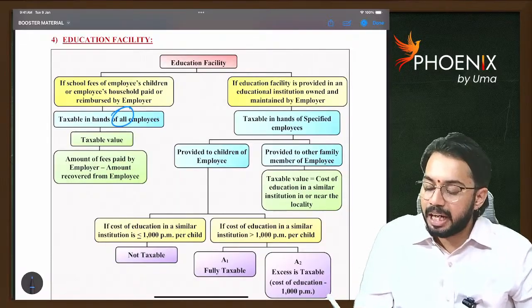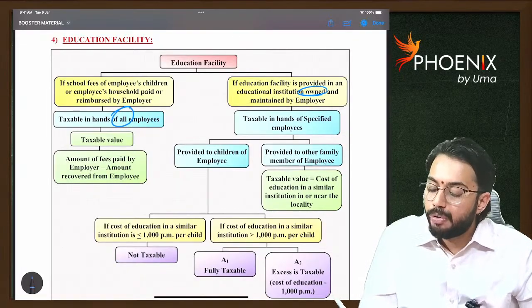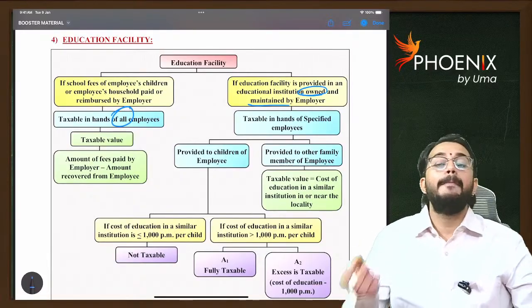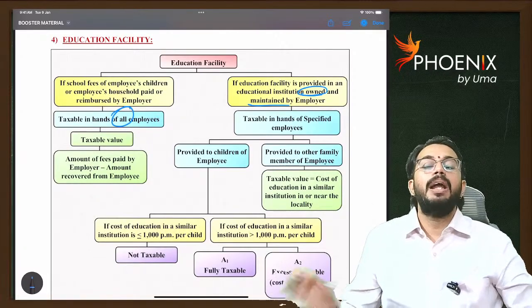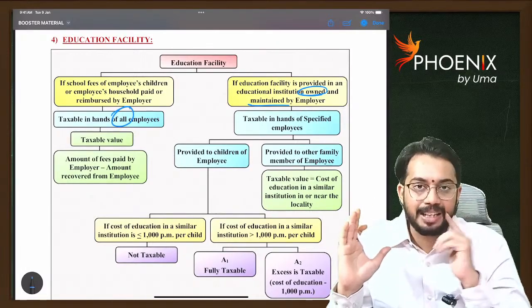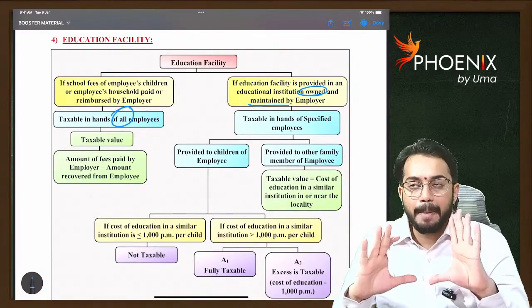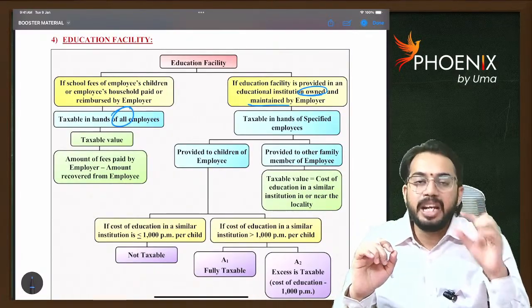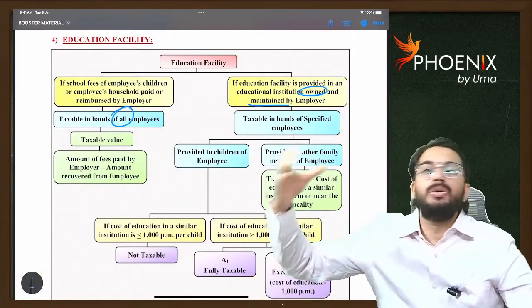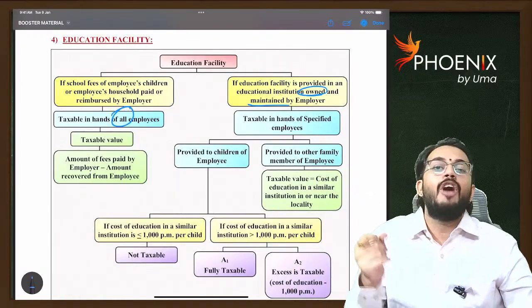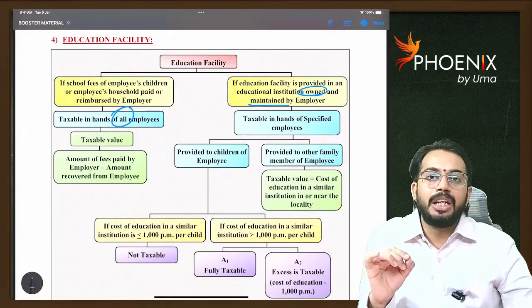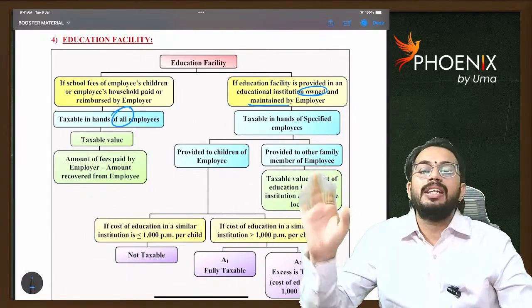If the education facility is provided in an educational institution owned or maintained by the employer, I already told you, the benefit is taxable only for specified employees. Sir, how much benefit is taxable? For example, education facility is provided by Indian Railways in a railway school to a railway employee. If there is any similar school, just like the railway school, in that locality, whatever fees are charged in the similar school should be taken. So taxable value is equal to fees charged by a similar school in the same locality.